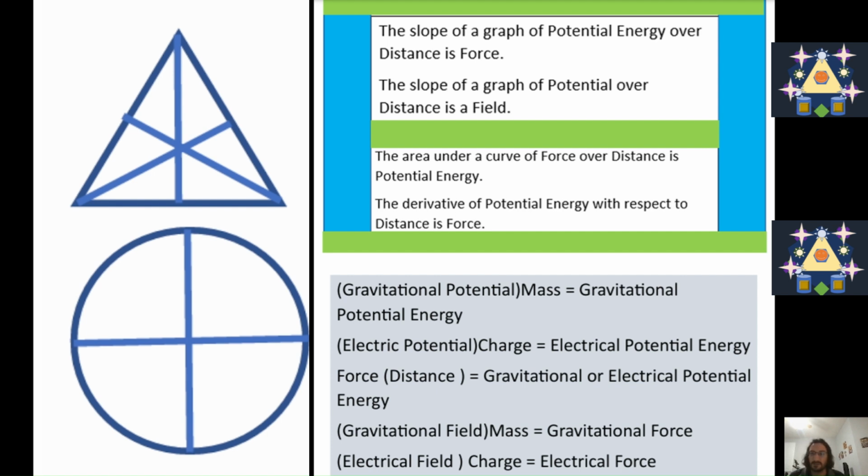You can only have energy if you have more than one thing in space and time. If you don't have anything in that space and time except for one point source of mass or charge, then you have fields and potential. But when you have a setup with several masses or several charges, then you have energy and forces that play an effect. Force times distance equals gravitational or electric potential energy.